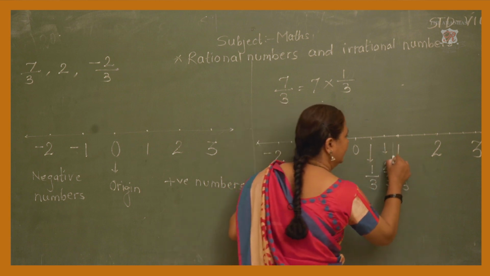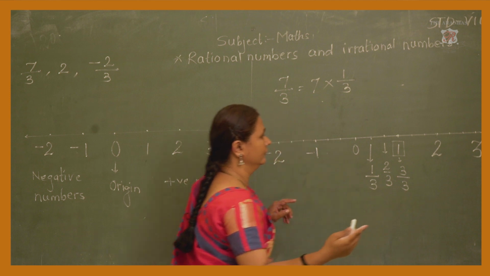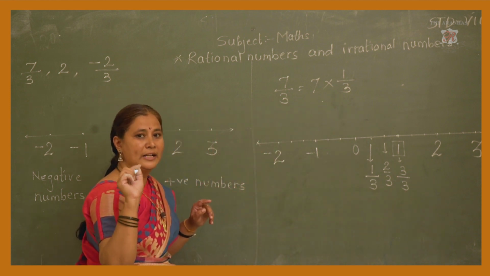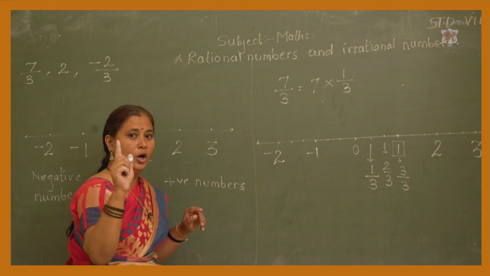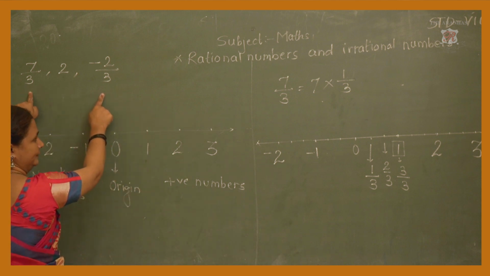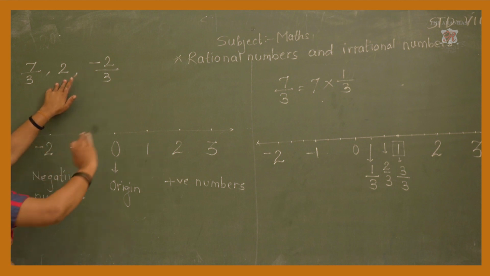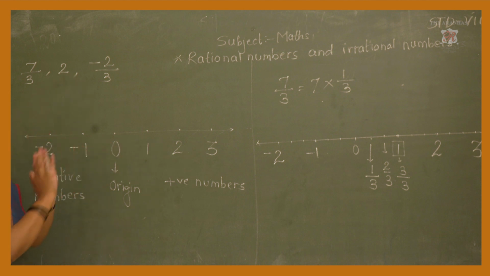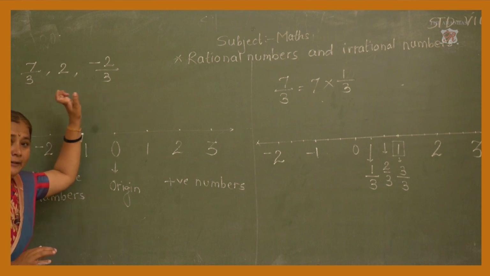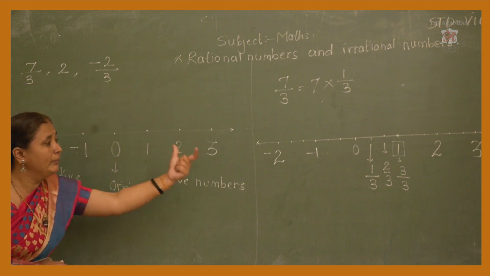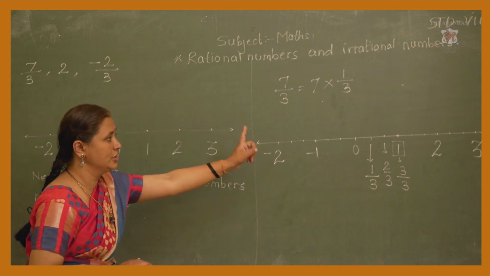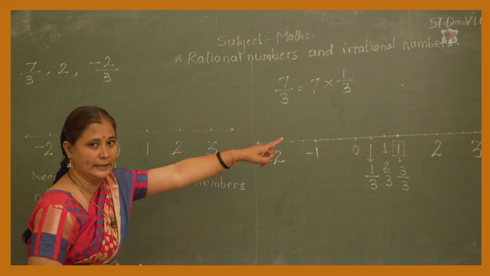Understood? See, again I am repeating, when we have to show rational numbers on the number line, observe the rational numbers. See the denominator. Here 7 upon 3 is the rational number, minus 2 upon 3 is the rational number, and here 2 is the number, isn't it? 2 we can take directly on the number line. But when we have to show rational numbers, observe the denominator and then take the equal parts in between the integers 0 to 1, 1 to 2, 2 to 3, isn't it?